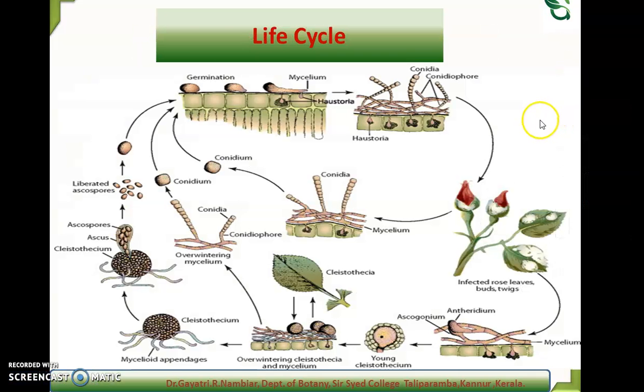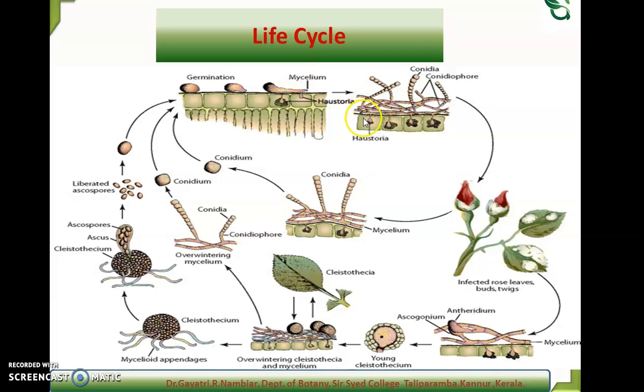So this is the life cycle of Erysipeae. Here, during the asexual reproduction, whenever the spore, it may be an ascospore or a conidium, a sexual or asexual spore, falls on a suitable substratum, it will develop a germ tube, hyphae, then mycelium, and from the mycelium develop the haustoria, and it becomes suitable for the growth of the fungi.